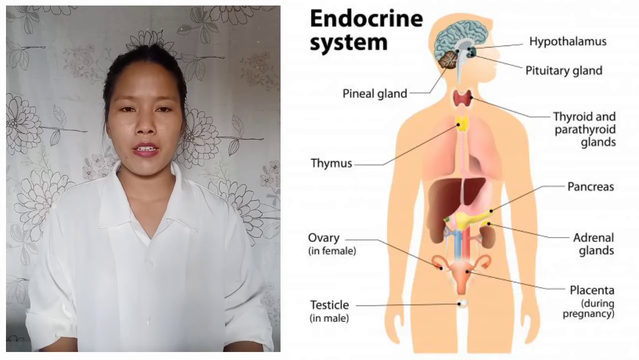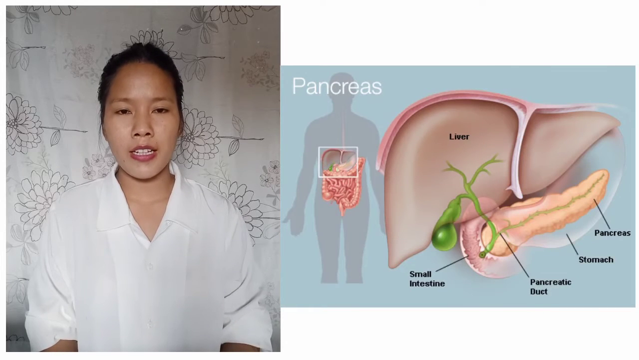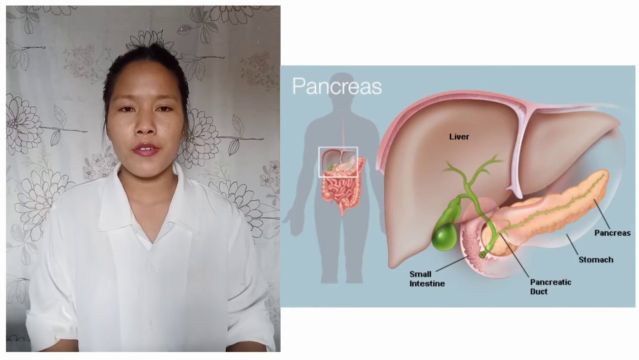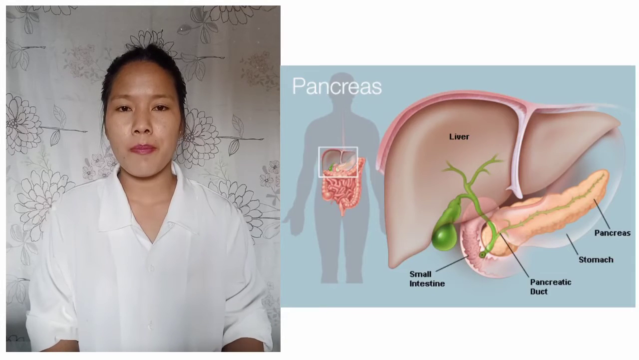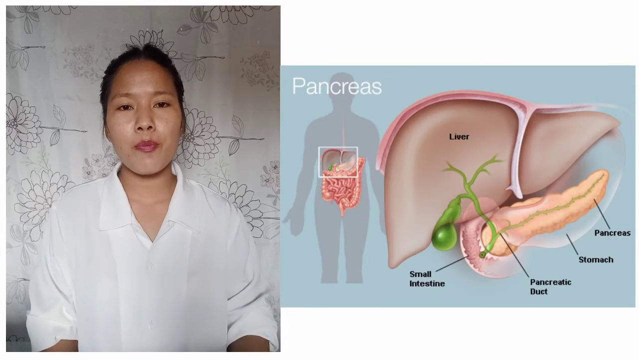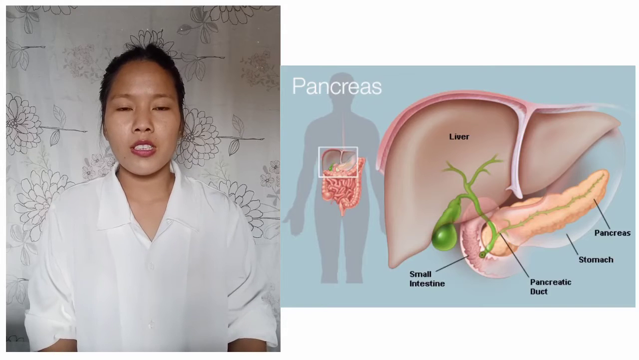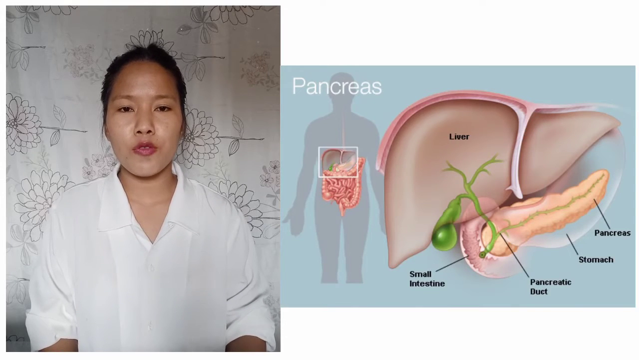So what is the pancreas? This is also a gland that is located near the liver, and it is pear-shaped. It produces a hormone called insulin. This insulin is very important for our body because it maintains the level of sugar or glucose in our blood.